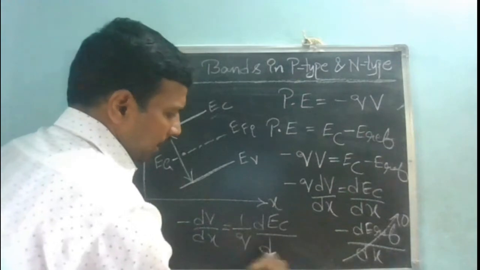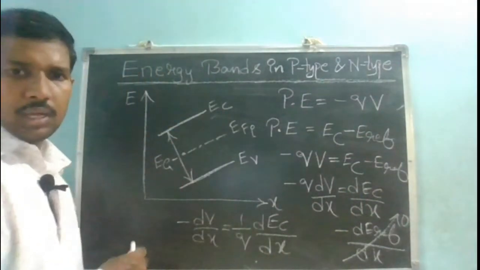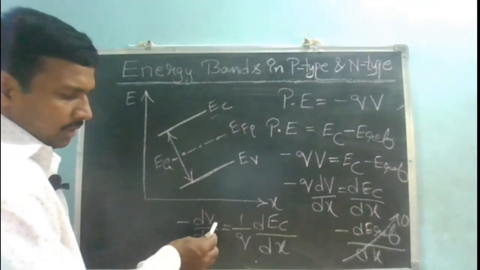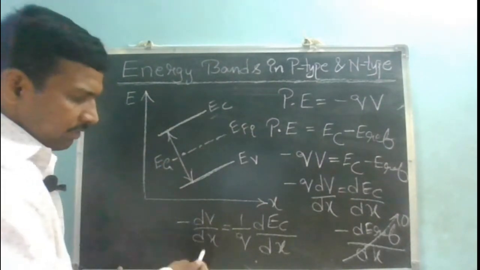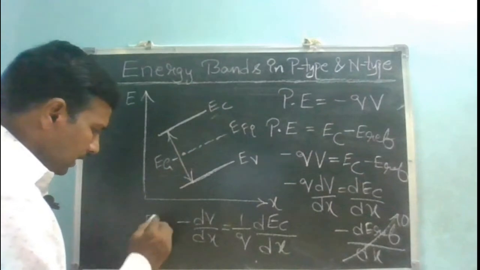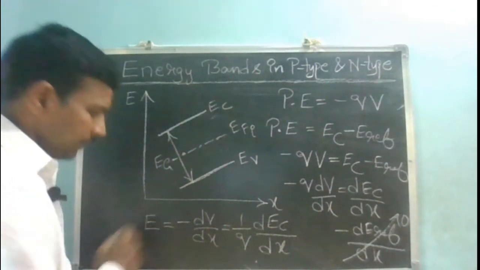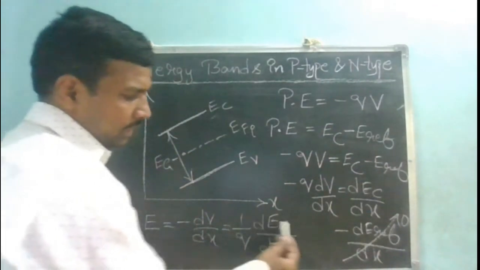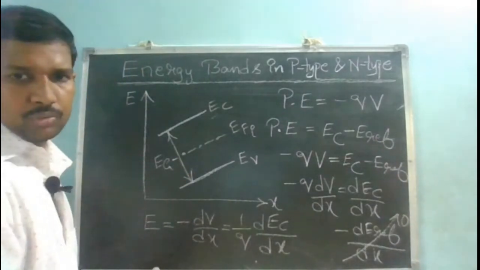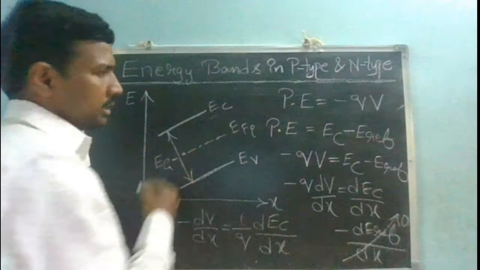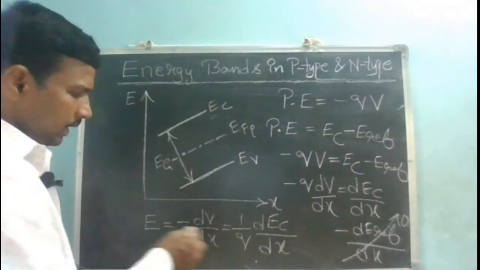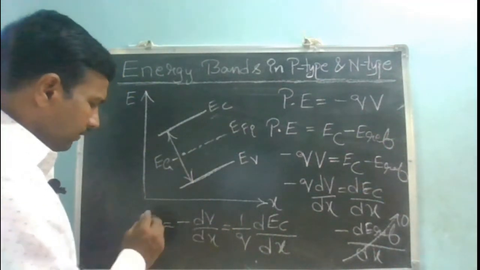So minus dV by dx, I can write as 1 by Q into dEC by dx. But you know the relation between the potential and the electric field intensity: E is equal to minus dV by dx. So my electric field intensity is given by 1 over Q dEC by dx. What we understand now is, if there is a slope in my conduction band, then there is a presence of an electric field.